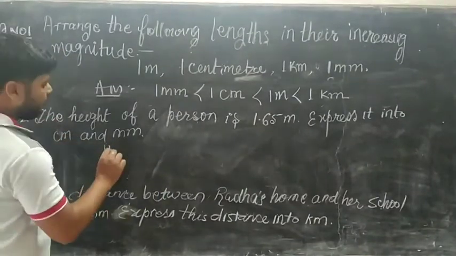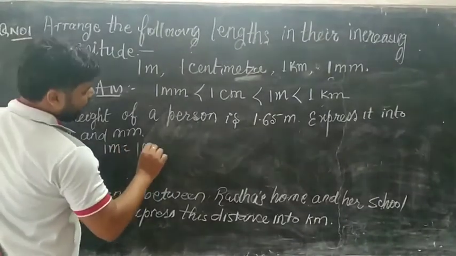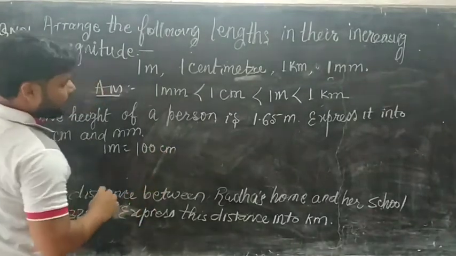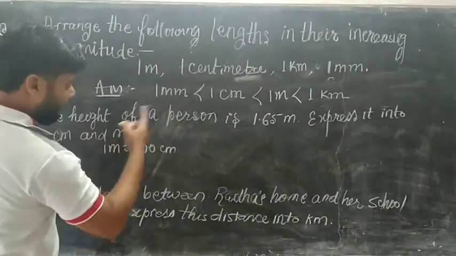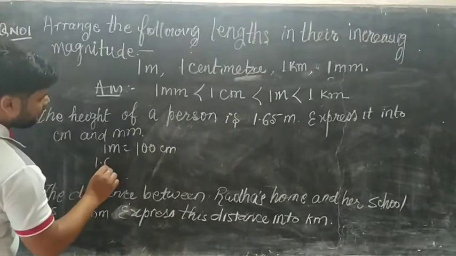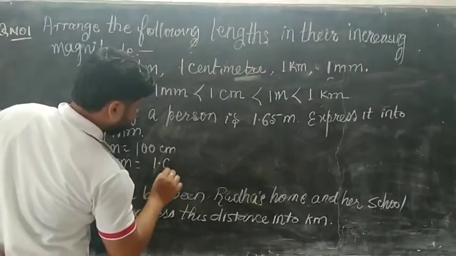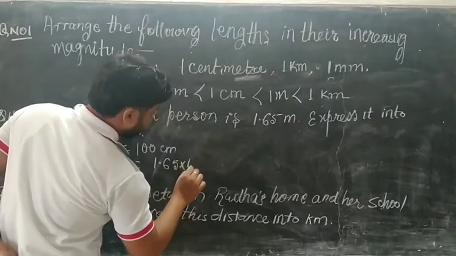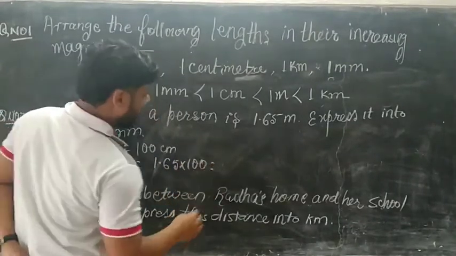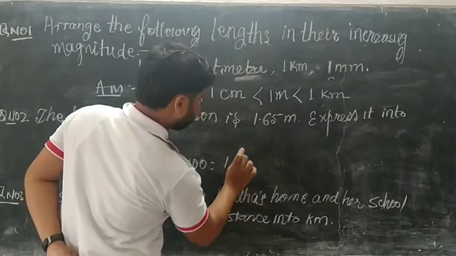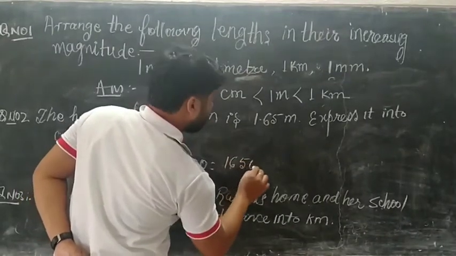As you know, 1 meter equals 100 centimeter. Then what will be the value of 1.65 meter? 1.65 multiplied by 100 equals 16500.